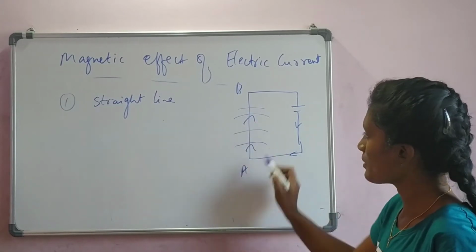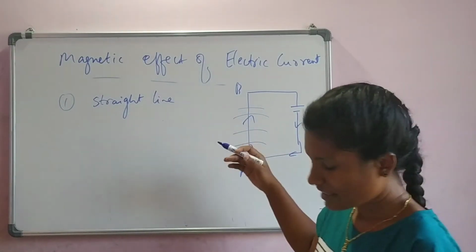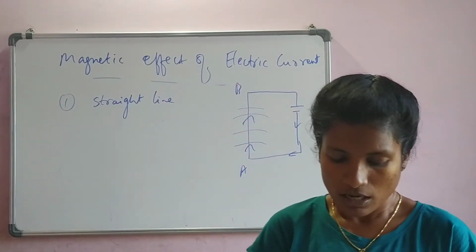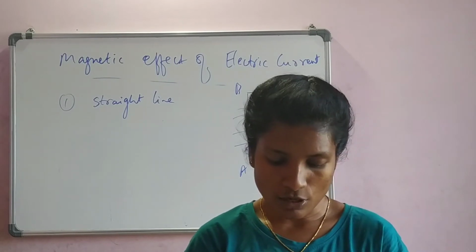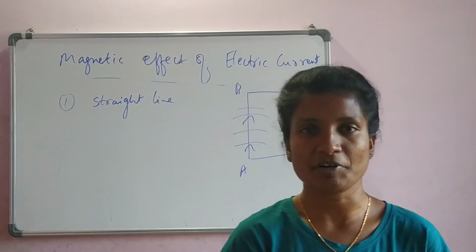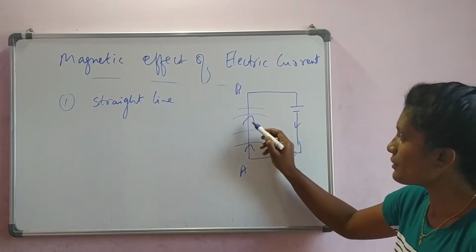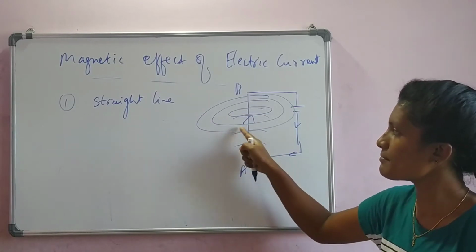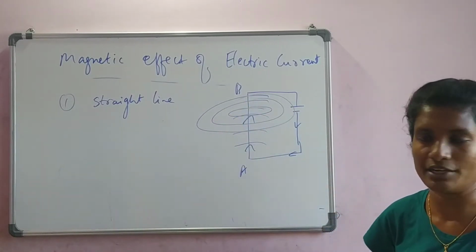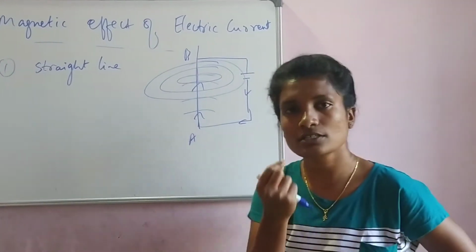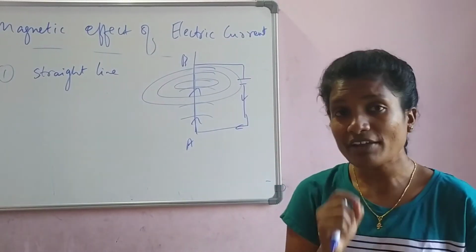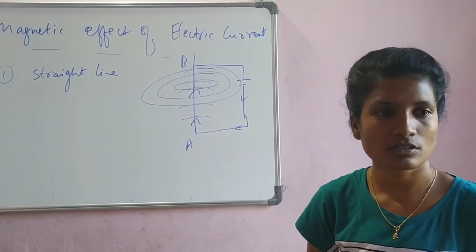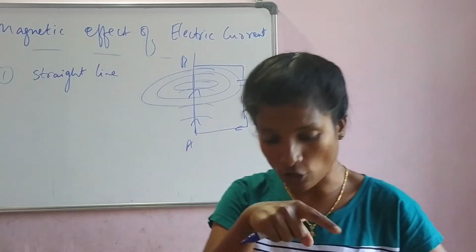We see the magnetic field coming here. The magnetic field is created. So the magnetic field lines around the straight line conductor are concentric circles, with the center where the current is. I'll tell you the meaning. Can you see? If it is a circle like this, that is the magnetic field. All these circles are the magnetic field. The current is flowing in the middle of those circles. So how can we define the magnetic field here? Any doubts? Okay. So the magnetic field here is a concentric circle.